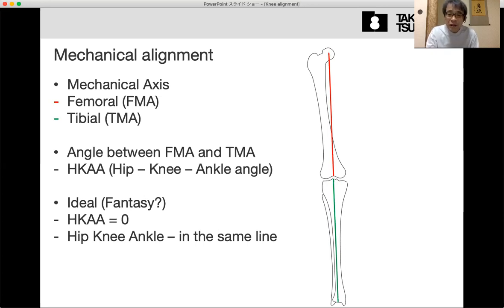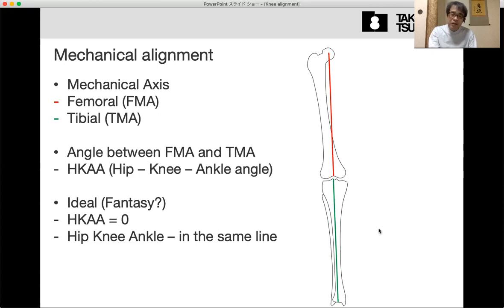But the knee center is difficult to define. What is the knee center? I think the knee center is different between the femur side and the tibia side. So I define two knee centers: one is the femoral center, and the other is the tibial center.